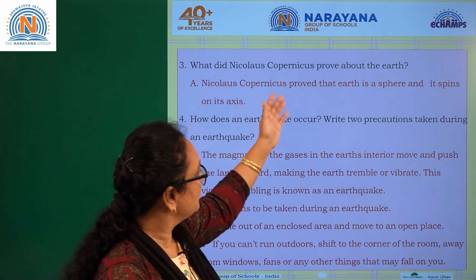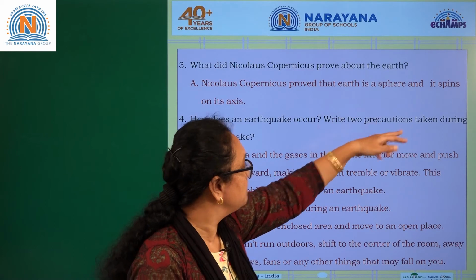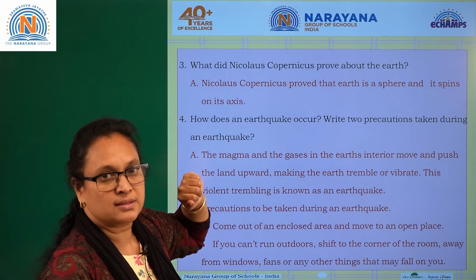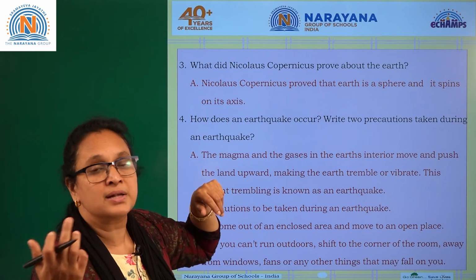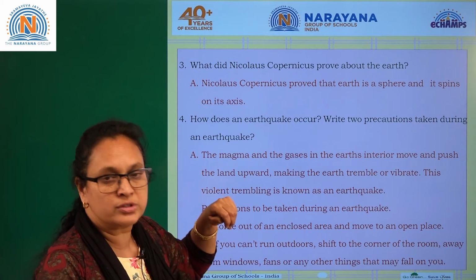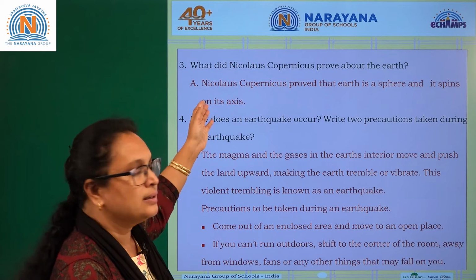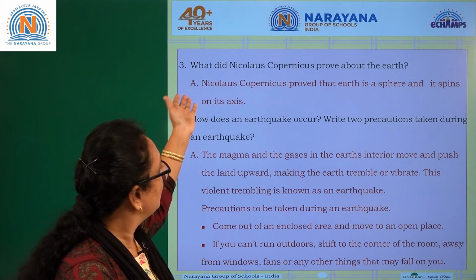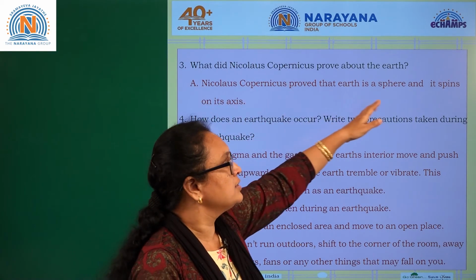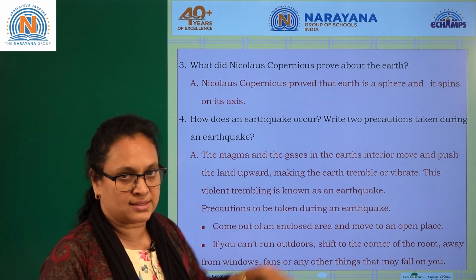Nicolaus Copernicus proved that the earth is a sphere and it spins on its own axis. Just as I said, Aryabhatta and Bhaskara also proved that, but unfortunately they were not known to the world, but now they are known. But who has discovered? Nicolaus Copernicus proved that the earth is a sphere and it rotates on its own axis.